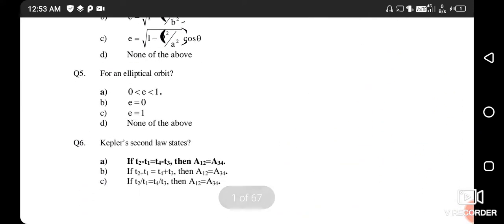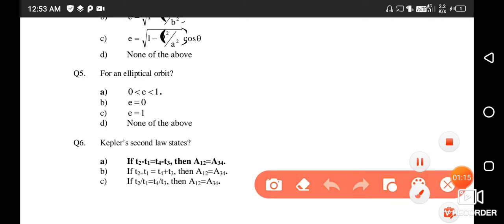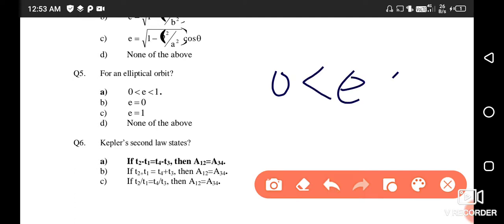For an elliptical orbit, eccentricity lies between 0 and 1. So the right answer is option number A.